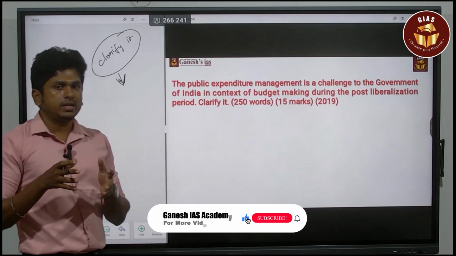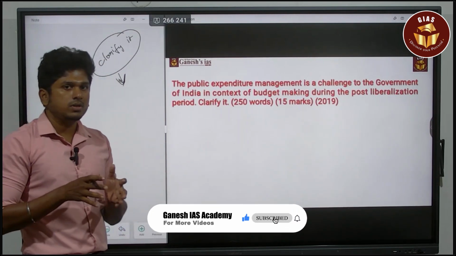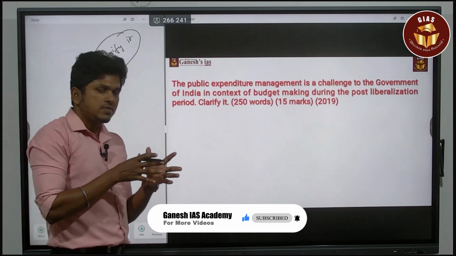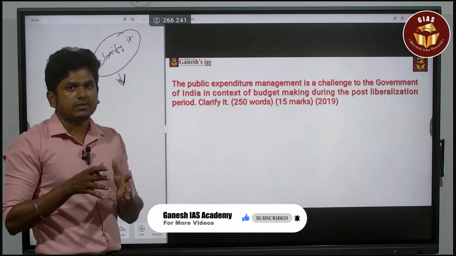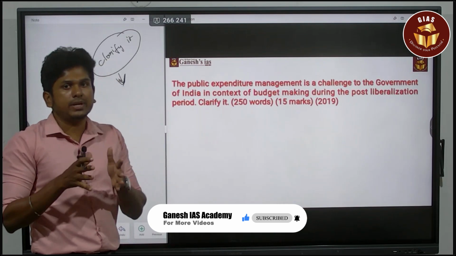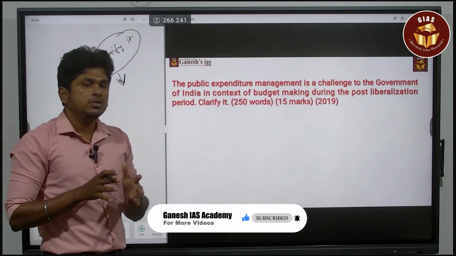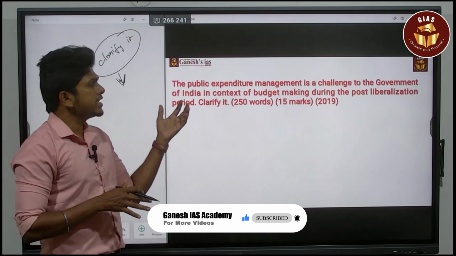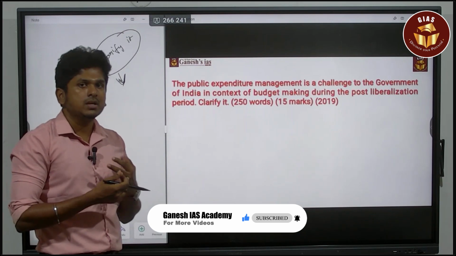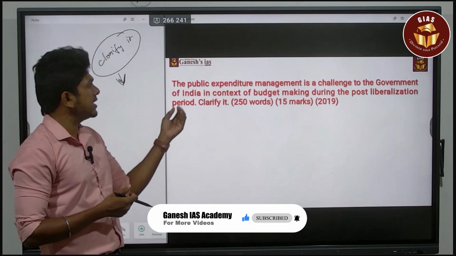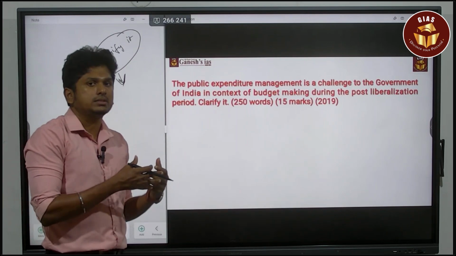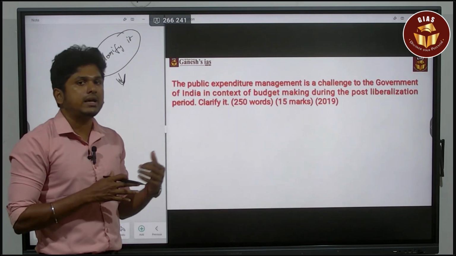After the LPG era in 1991, the liberalization happened. By that, it became easier for any country to carry out trade activities, and the government's restrictions on companies were also reduced. In that scenario, public expenditure management related to taxation or providing subsidies becomes a challenge for the government of India in budget making. So you have to say why it is. In such a way, you have to give clarity to it.